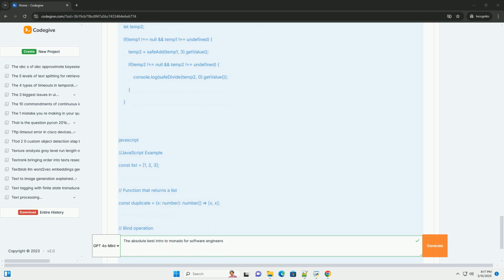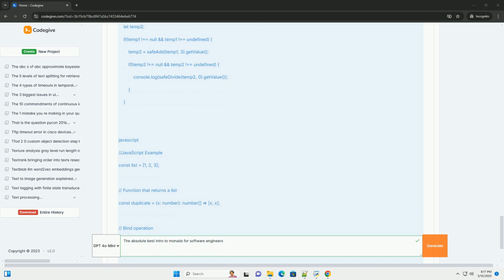11. Language considerations: implementation in various languages. Haskell: Haskell has strong support for monads built into the language. The do notation makes monadic code very clean and readable. Scala: Scala has excellent support for monads. The standard library includes Option, Either, and Future, for asynchronous computations, as monads. Scala's for comprehension provides a convenient syntax for working with monads.